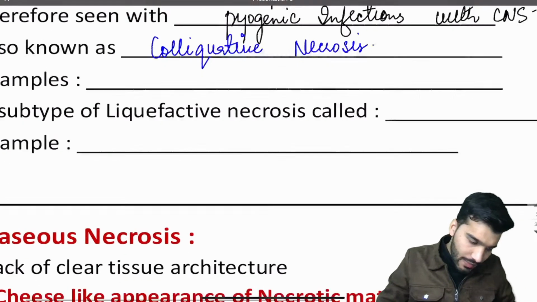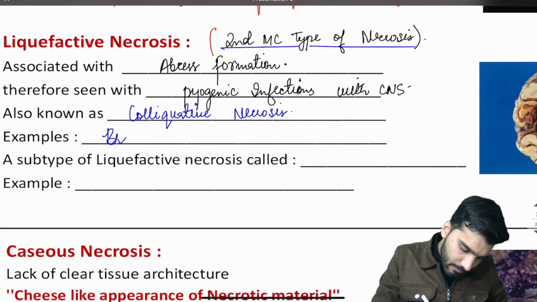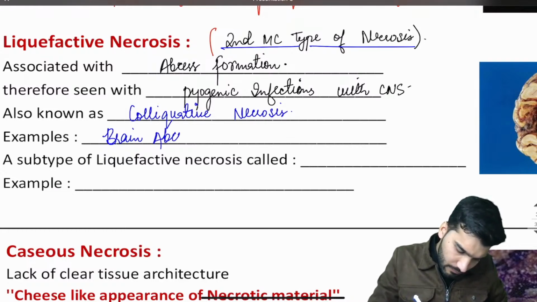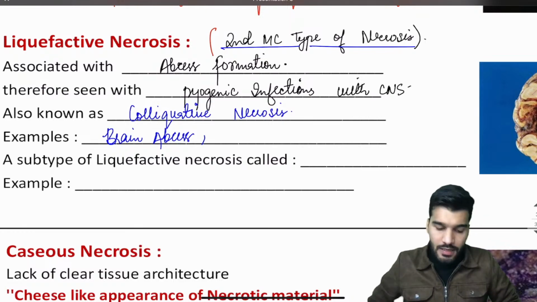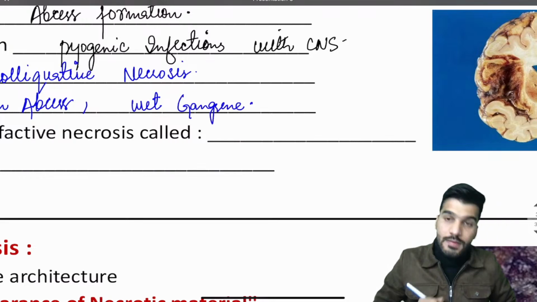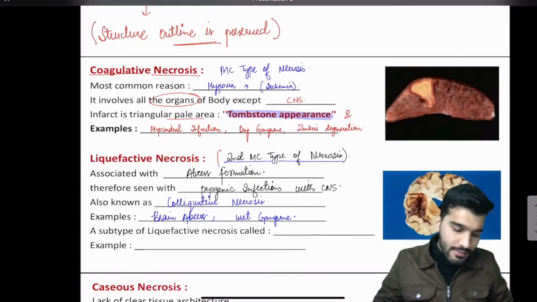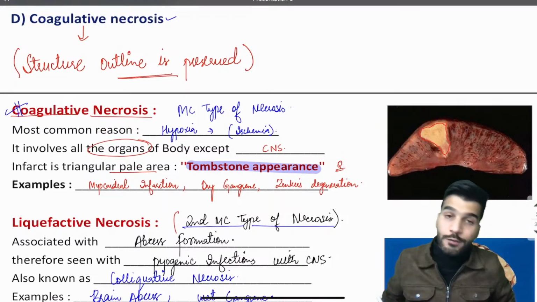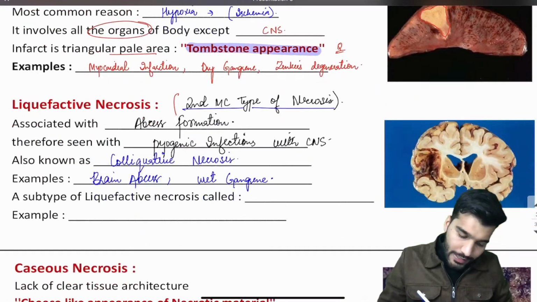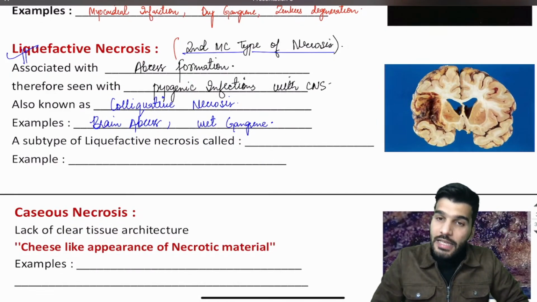For example, what are the examples of liquefactive necrosis? First of all, we have brain abscess. It's also seen with wet gangrene. Remember, if the question mentions dry gangrene, your answer is going to be coagulative necrosis. If the question mentions wet gangrene, your answer is going to be liquefactive necrosis.